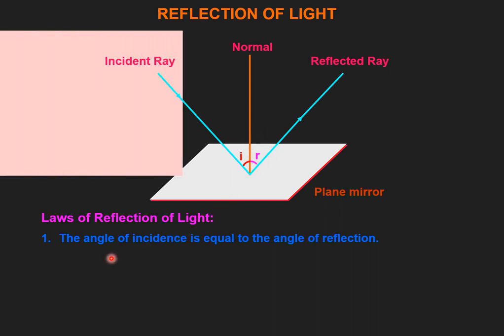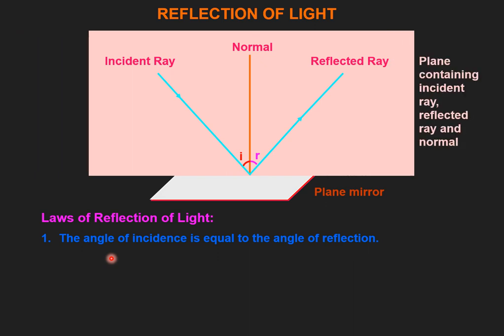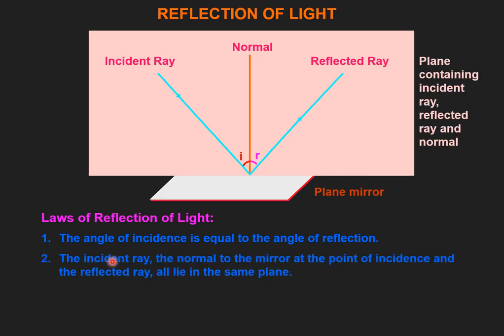The second and important law of reflection is this. According to the second law, the incident ray, this one, the normal to the mirror, and the point of incidence, this point, and the reflected ray, this one, all lie in the same plane. That is how you can understand it. Let me call this my incident ray, this is the normal to the given surface, and this is the point of incidence. I have taken all these things along a board or along a plane.